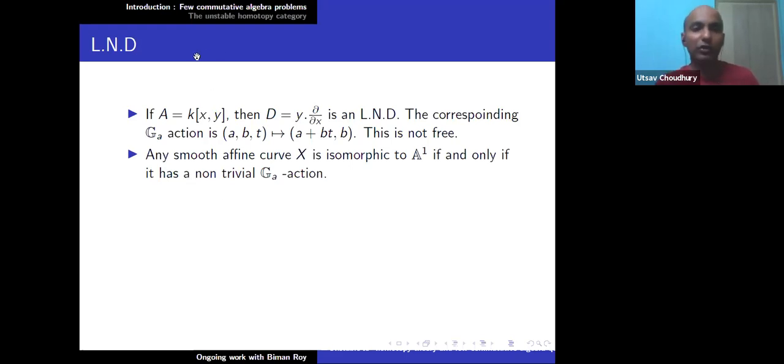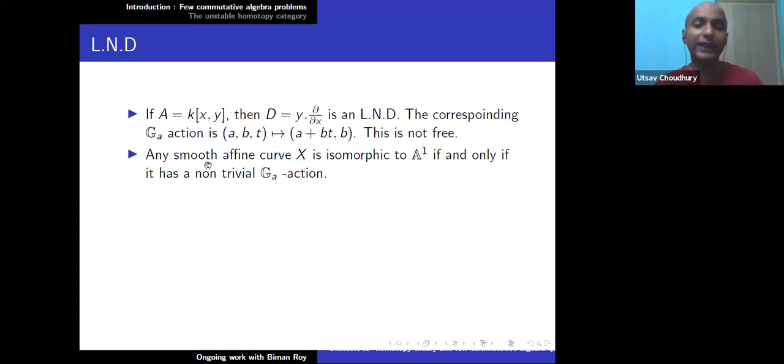So now, how do you use this LND and all this new algebraic obstruction or invariants to classify A1 or A2 and everything? Any smooth affine curve X is isomorphic to A1 if and only if it has a non-trivial G action. Why is that the case? The reason is quite clear. If X has a non-trivial G action, there will be at least one non-constant orbit, and a non-constant orbit means there will be at least one embedded A1.